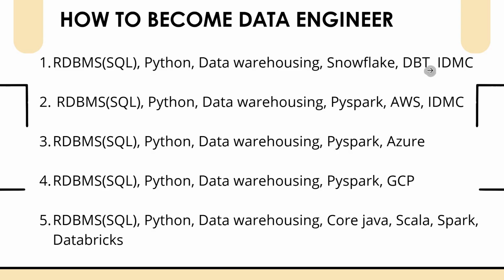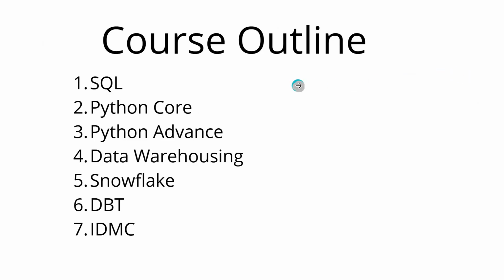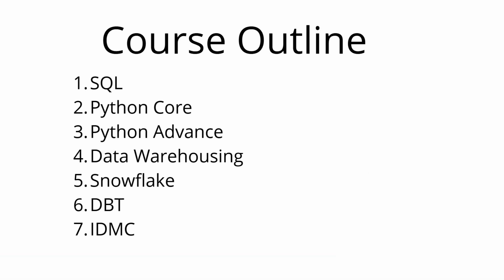After that, we can cover advanced tools: Snowflake, DBT, IDMC, like that. So in this course outline, what do we cover? We cover SQL, Python core, Python advanced, then data warehousing, then Snowflake, DBT, and IDMC. So these are the seven steps which we have to follow. Every step is very important to become a data engineer. So we'll start with SQL first, and then we can go with Python and the rest.